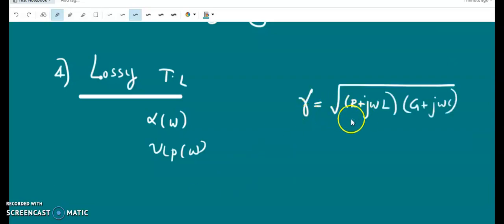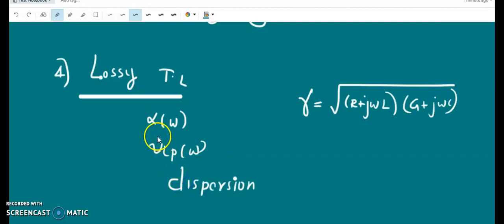For a lossy transmission line, this expression cannot be simplified, and the imaginary part of this expression gives the phase constant. The phase constant is in general not a linear function of omega, and therefore the phase velocity is not independent of omega. So the phase velocity depends on frequency. The different frequency components in the signal propagate with different velocities. So there will be a dispersion in the signal shape.